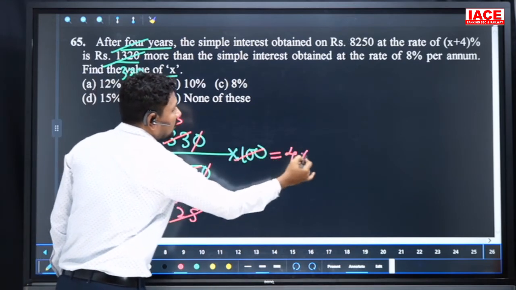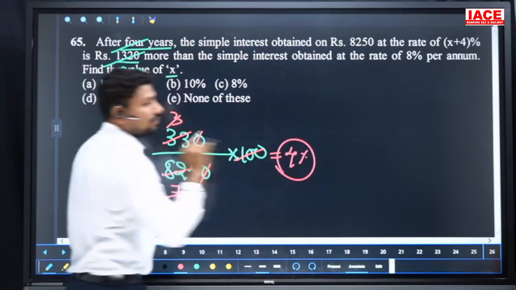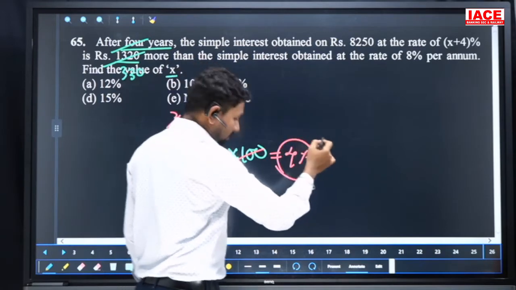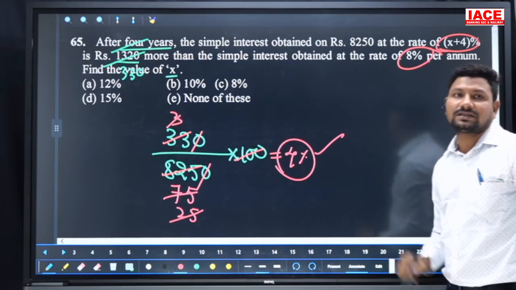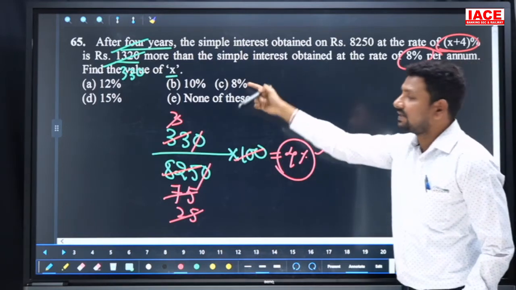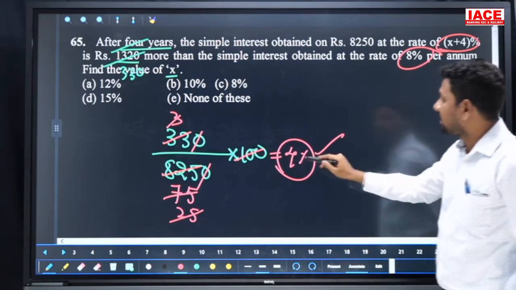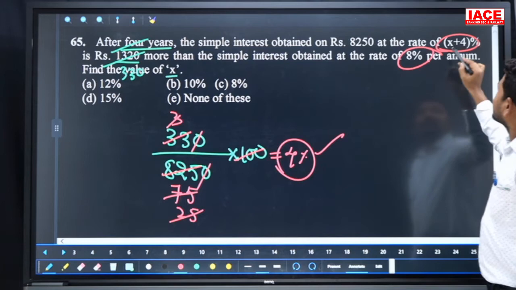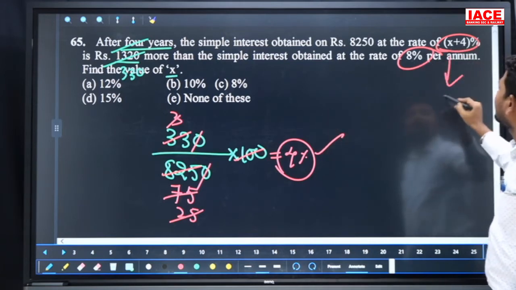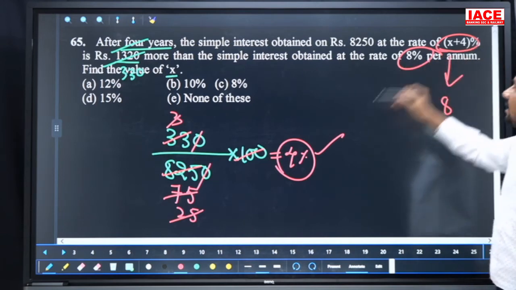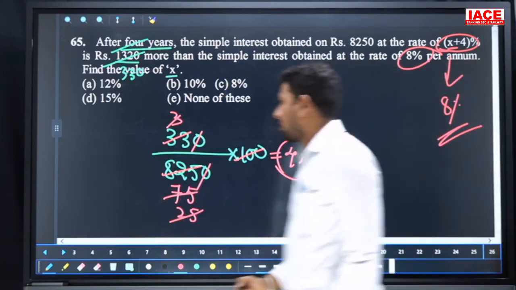That means the extra interest for 1 year is 4%. So the difference between x plus 4 percent and 8% is 4%. Money-wise, 1320 for 4 years is 330 for 1 year, which is 4%. So x plus 4 should be 12, since 12 minus 8 is 4. That means x is 8%. Our option is C.